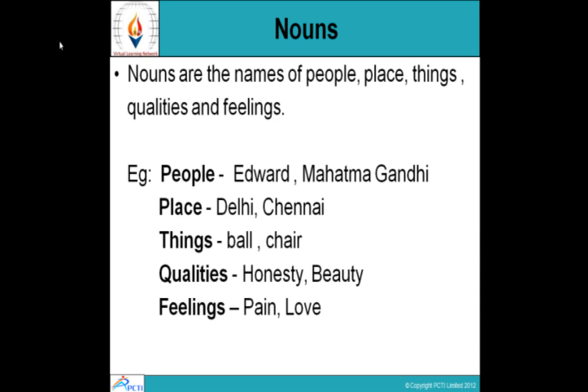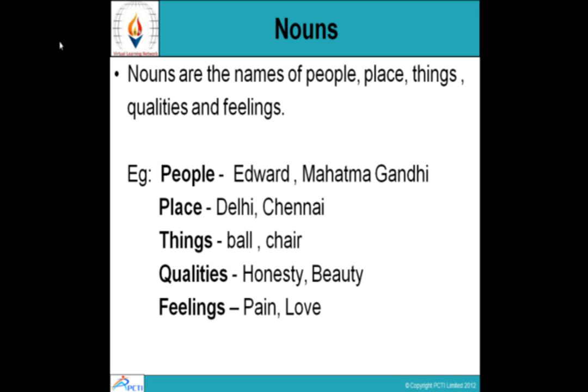Similarly, feelings. If feelings didn't have names, how would you differentiate between the feeling of happiness and the feeling of sorrow? So, the names of qualities and feelings are also called nouns.